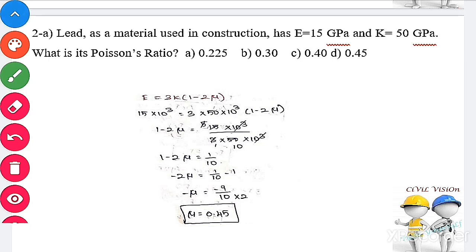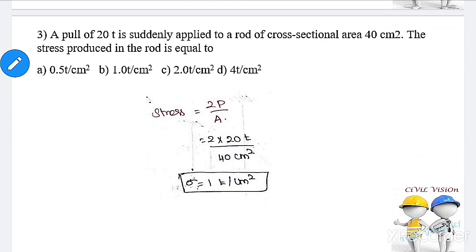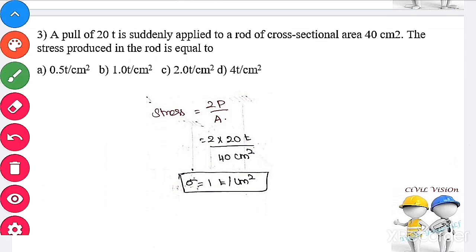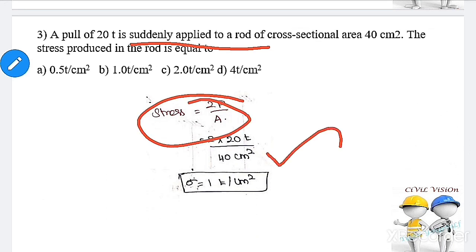Next question. A pull of 20 ton is suddenly applied to a rod of a cross-sectional area 40 cm square. The stress in the rod is equal to. We already know about the formula for stress. Stress is nothing but load by area. The keyword in the question is suddenly applied load. For suddenly applied load, stress is nothing but 2 times the applied stress, 2 times the load by area. Therefore, 2 into 20 ton divided by 40 cm square. Therefore, stress in the rod is 1 ton per centimeter square.